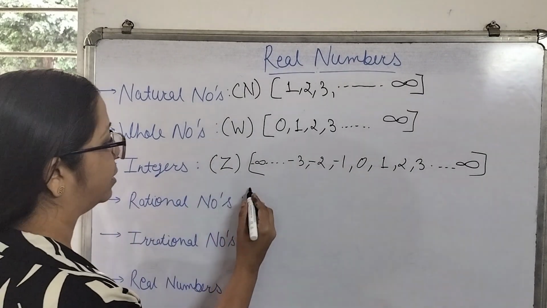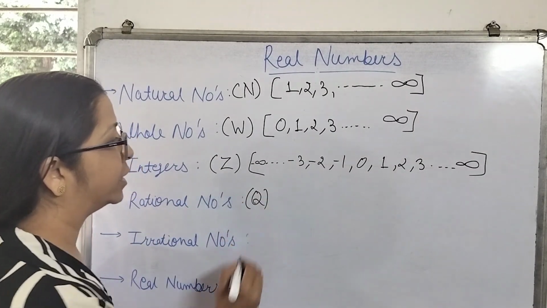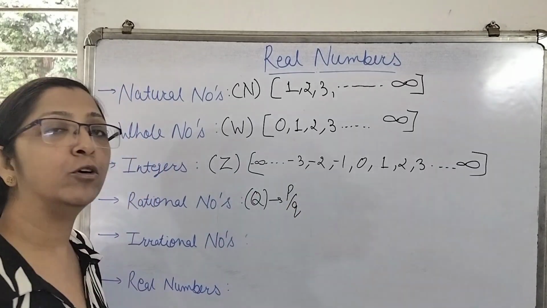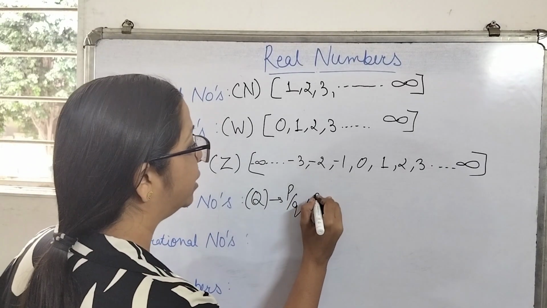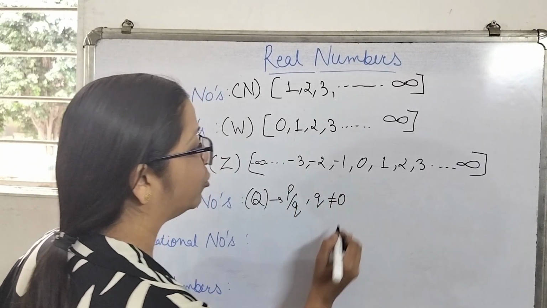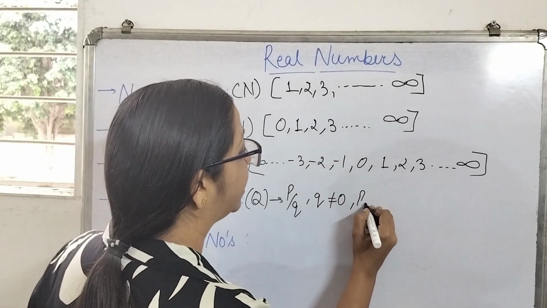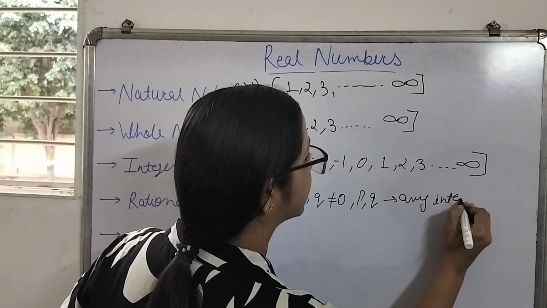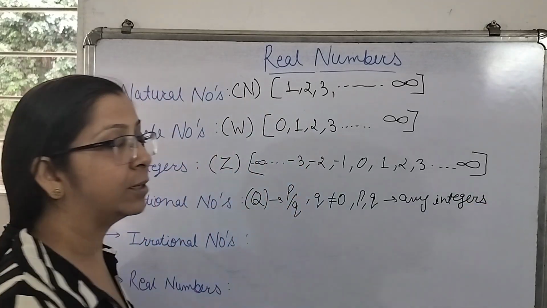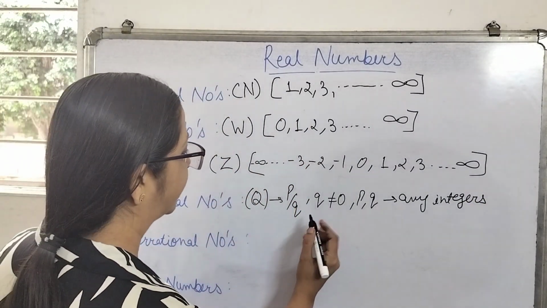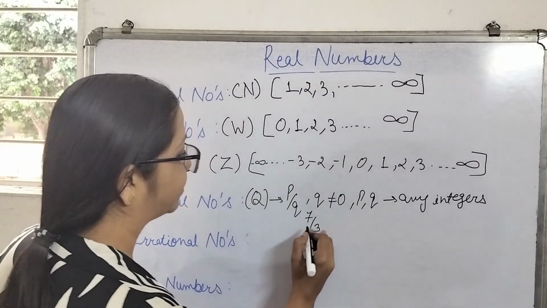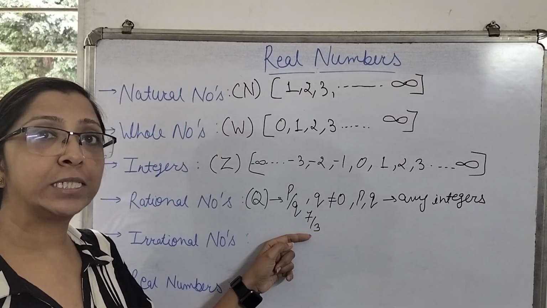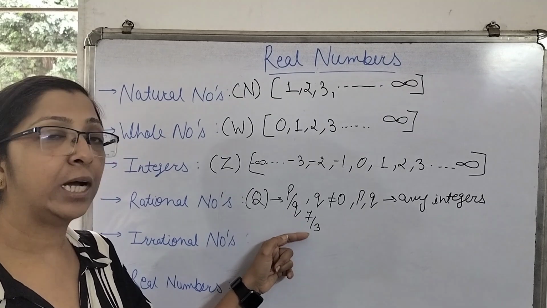Then comes your rational number. It is denoted by capital Q. So all the numbers which can be represented in the form of P upon Q, where denominator Q is not equal to 0 and P and Q are any integers, such type of numbers are known as rational numbers. Suppose, for example, we can take 7 upon 3. Here the value of P is 7, the value of Q is 3, and P and Q both are integers.